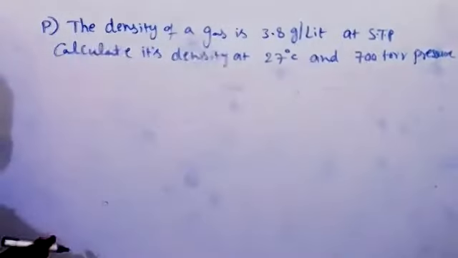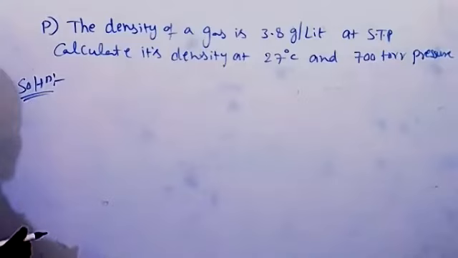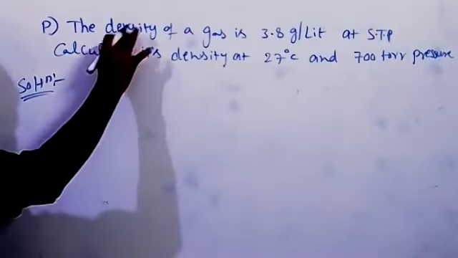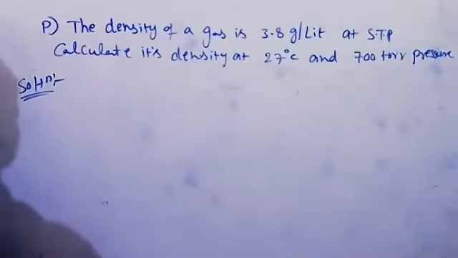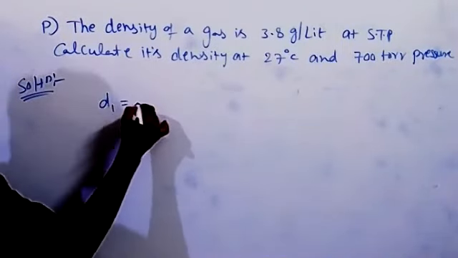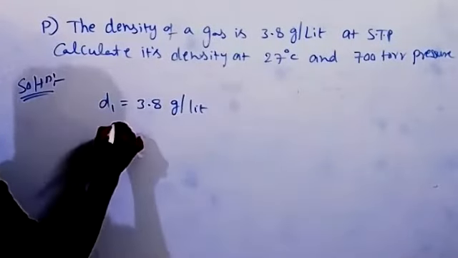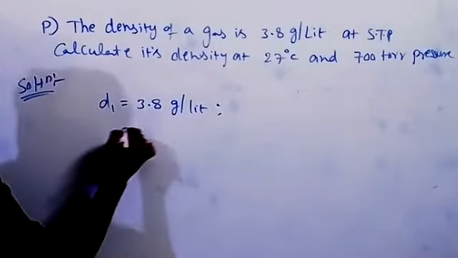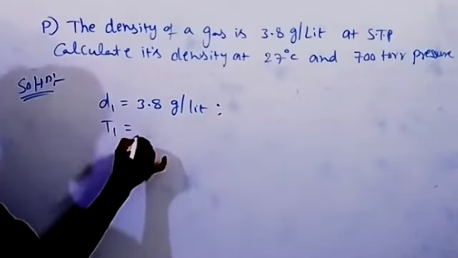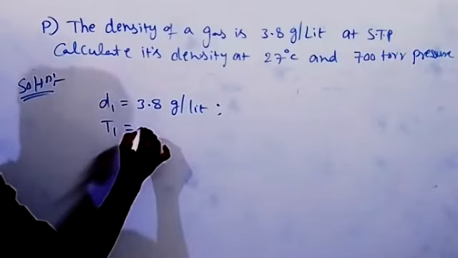Here the density of a gas is given, and at different conditions we have to calculate the density. In the given condition, density D1 is equal to 3.8 gram per liter, and temperature T1 is the STP temperature, 273 Kelvin.